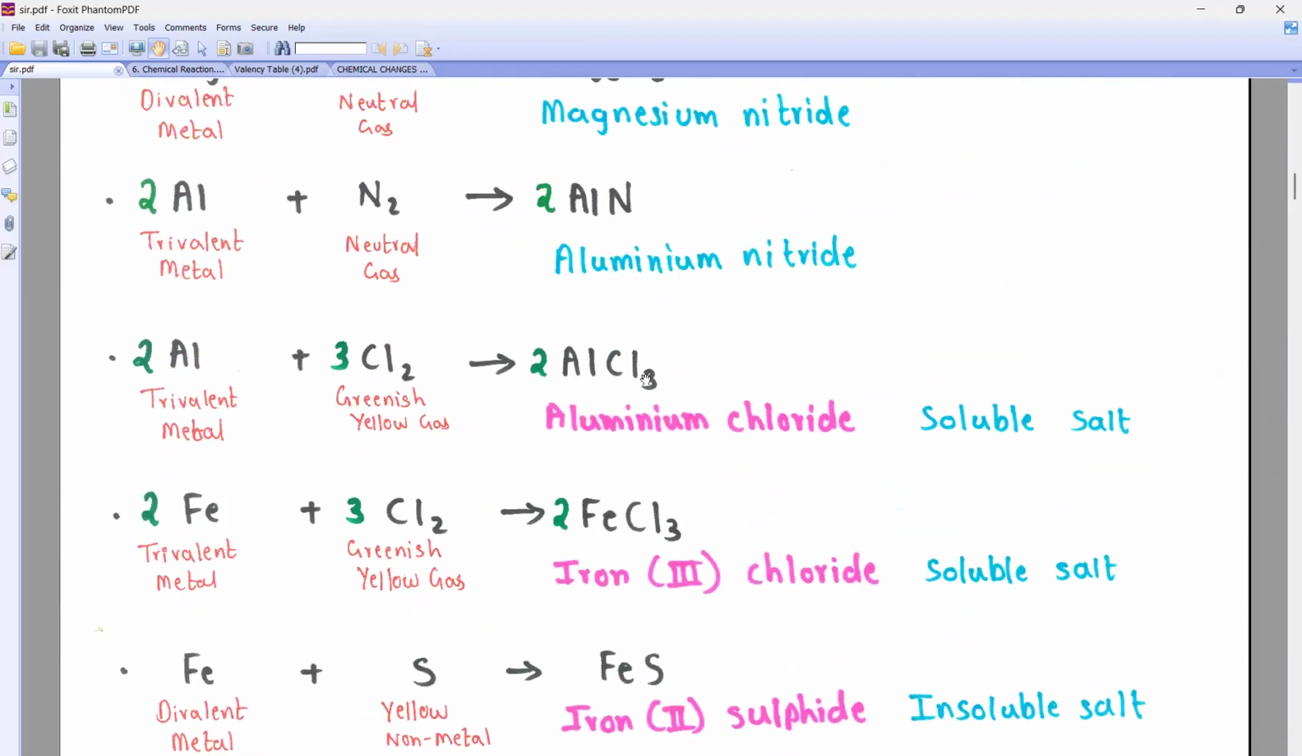I'll ask you one simple question. Chalo beta, you have to answer me. Now look here, beta. Write a reaction between a monovalent metal element plus greenish yellow gas.